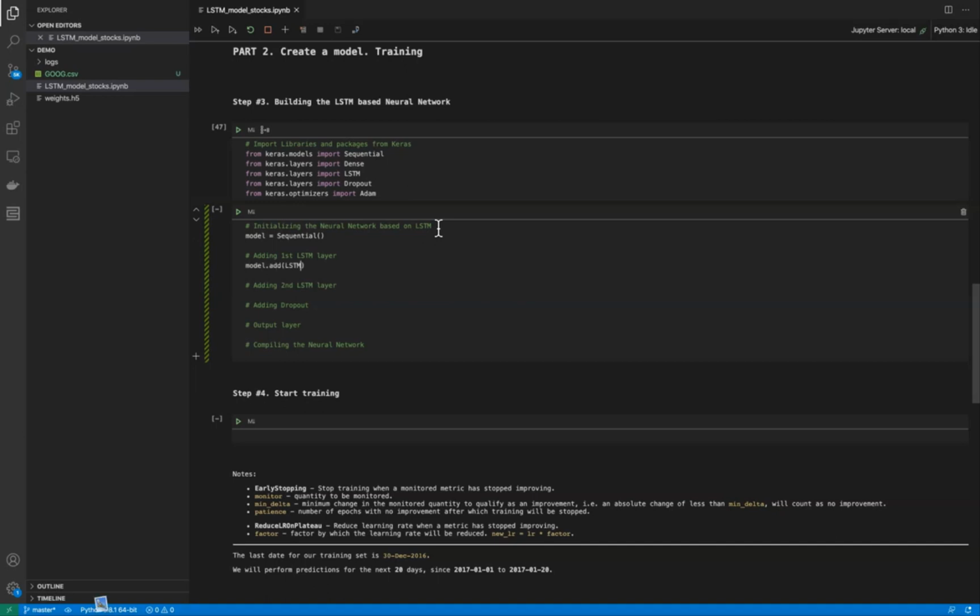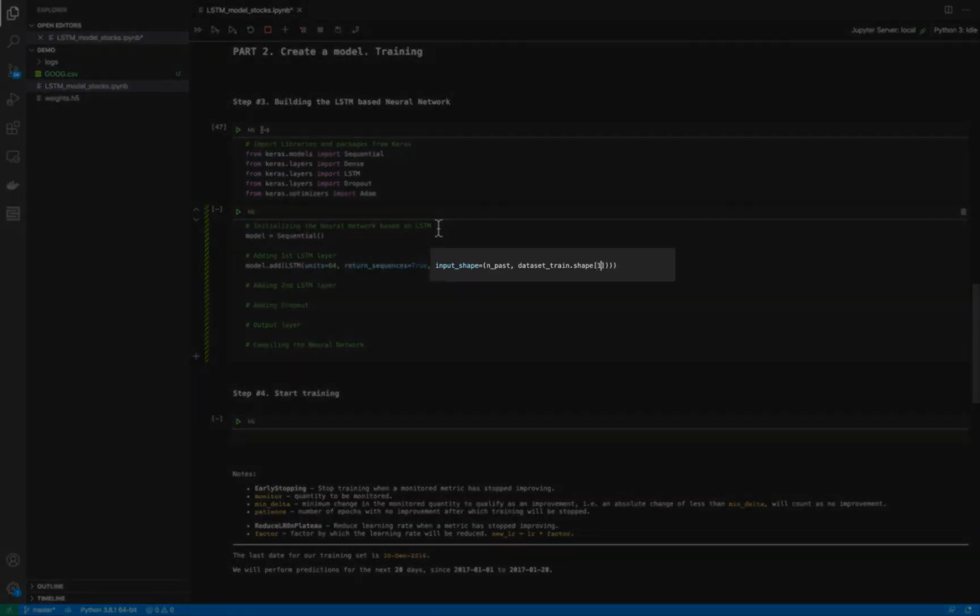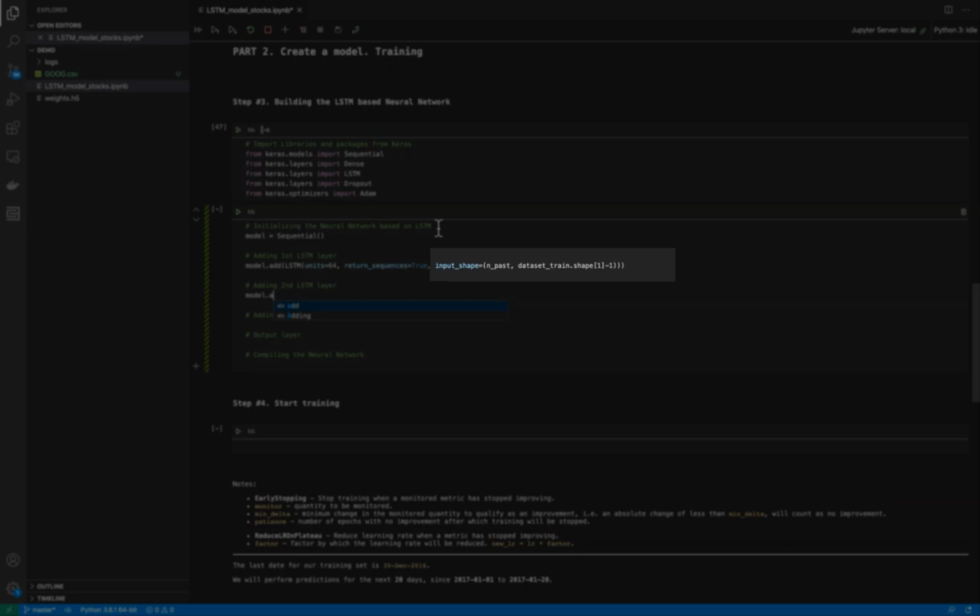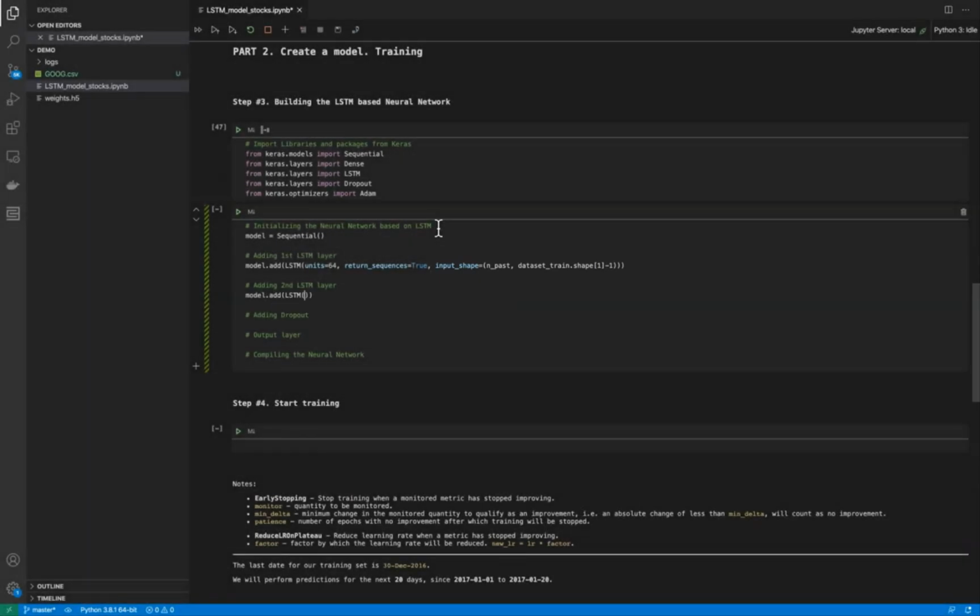As always, start building up a new neural network by defining it as Sequential. I decided to choose 64 nodes in the first LSTM layer. Take a look at the input shape parameter, where we get shape values from our dataset. It is important if you have multiple features for prediction, not only a single one. The second LSTM layer will consist of only 10 nodes. Let's do it like this, and we will see what happens.